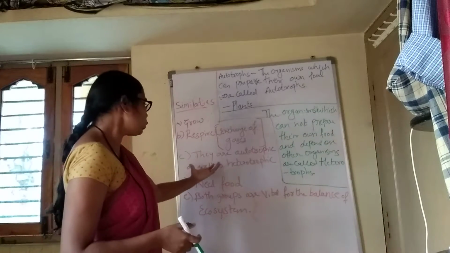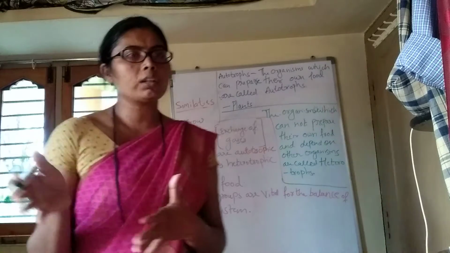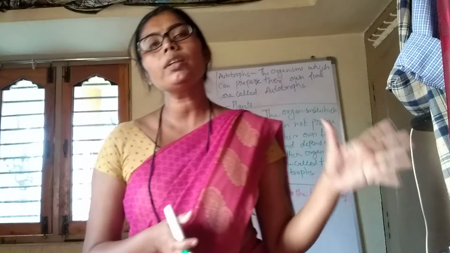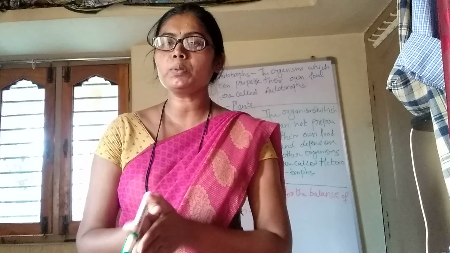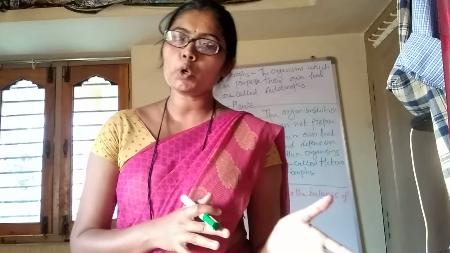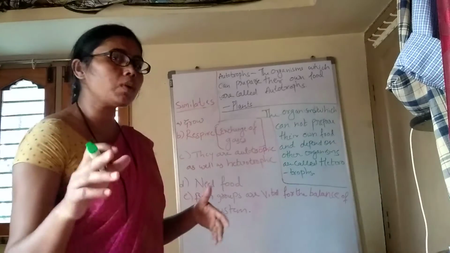Not only in the animals category, even in plants there are so many heterotrophs. It means that both of them are autotrophs as well as heterotrophs. See, this is one of the similarities. And the next one is: they need food.